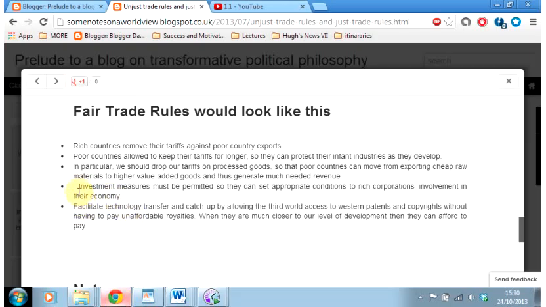Investment measures must be permitted so they can set appropriate conditions to rich corporations' involvement in their economy. Facilitate technology transfer and catch-up by allowing the third world access to Western patents and copyrights without having to pay unaffordable royalties.